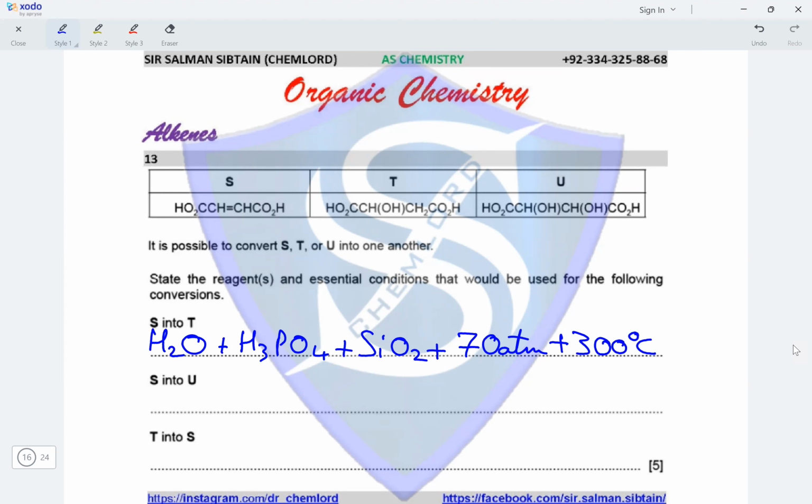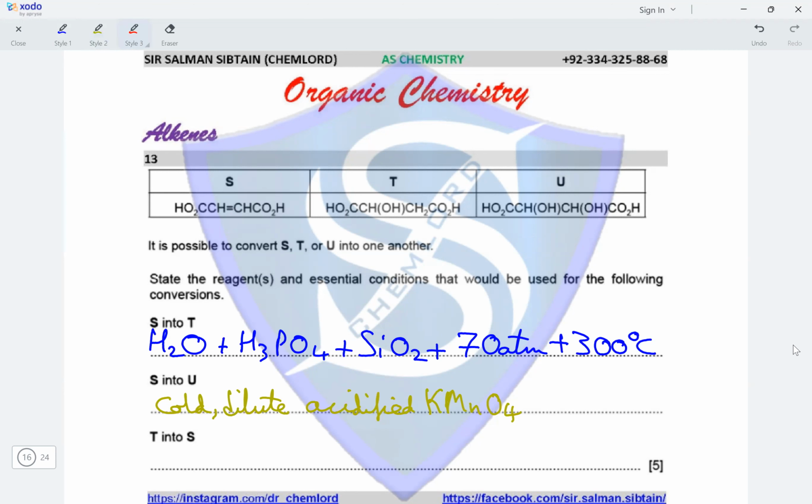So the difference between S and U is that both the carbon atoms having a double bond between them are added on by two OH groups. This can only happen when we react S with cold, dilute, acidified KMnO4. Two OH groups will be added onto the two carbon atoms that have a double bond between them.